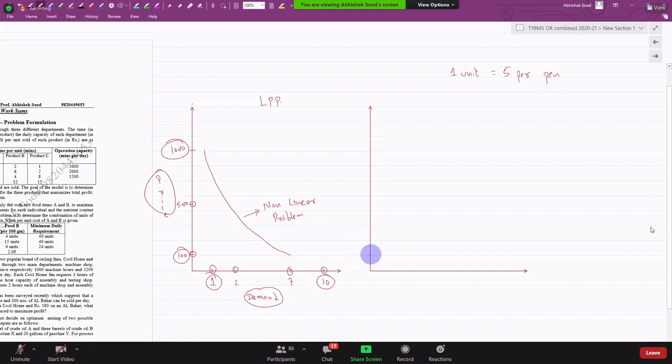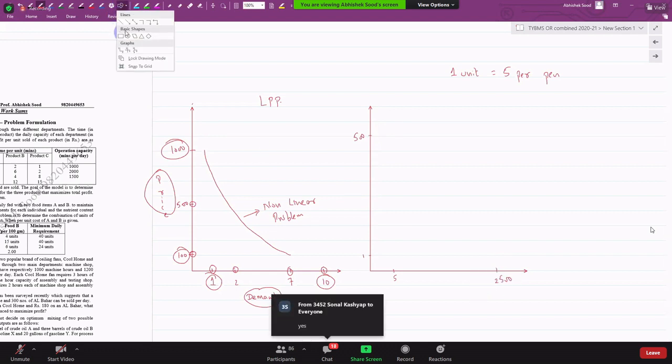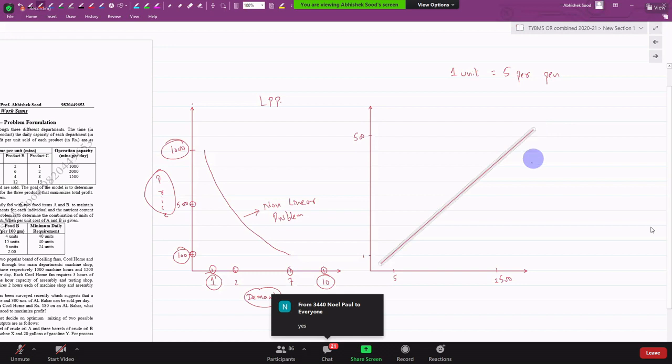So when you manufacture one pen, you incur 5 rupees. When you manufacture 500 pens, you incur 2,500 rupees. Yes or no? So that will be a straight line.